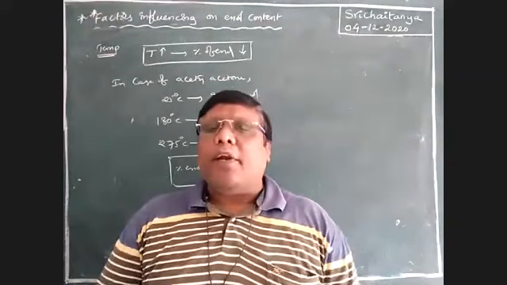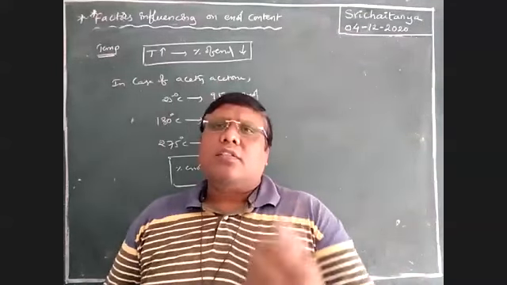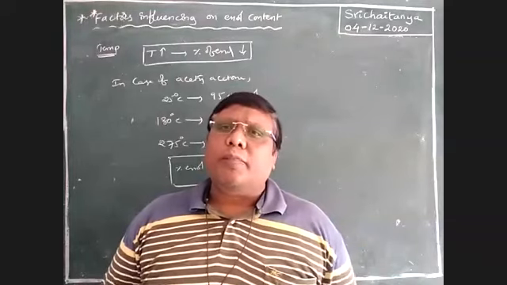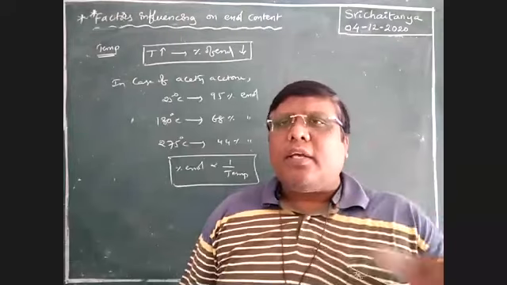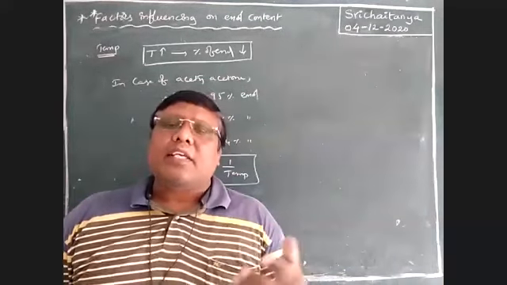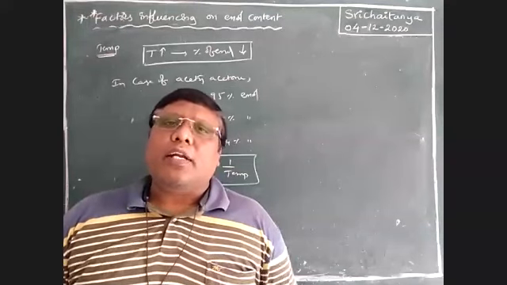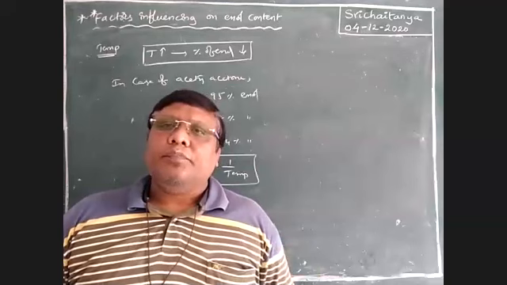Sixth one, temperature. And concentration also plays an important role. So these are the factors that increase or decrease the enolic content. Very important.